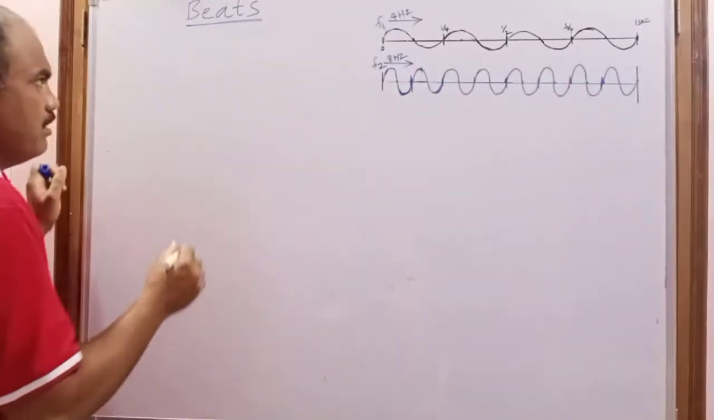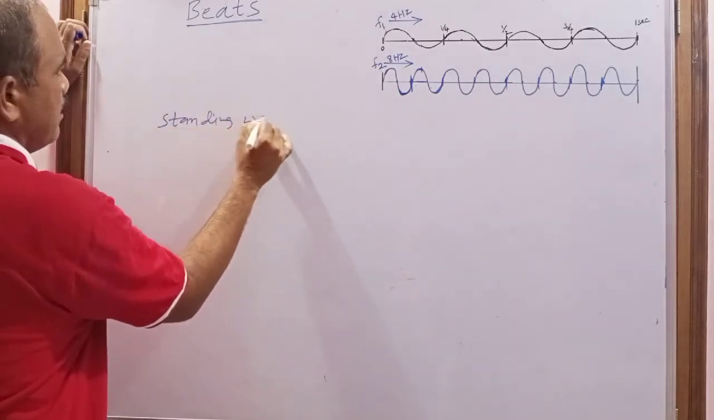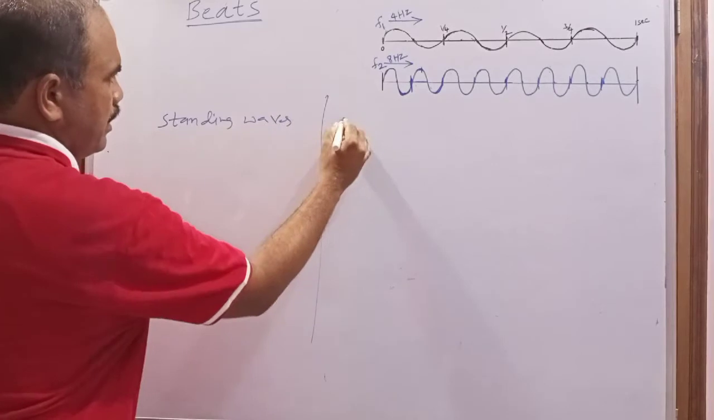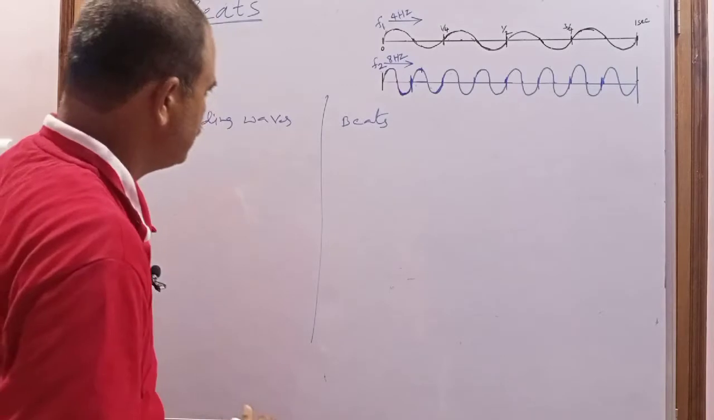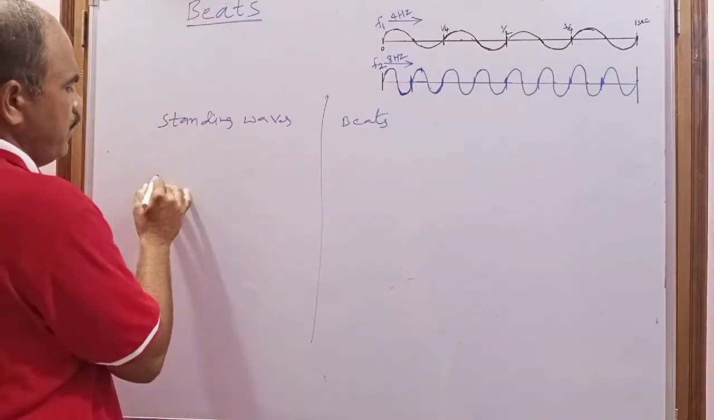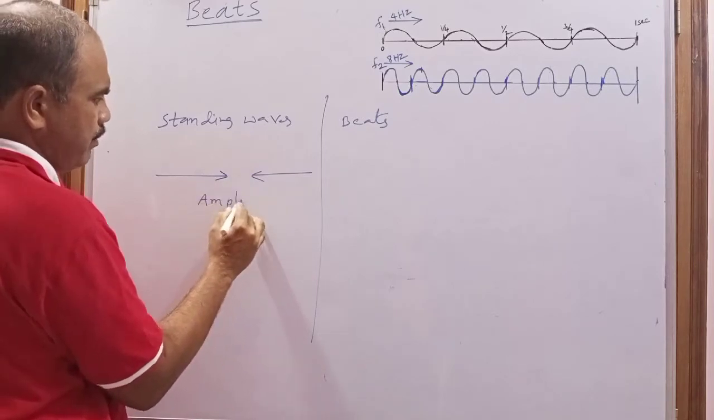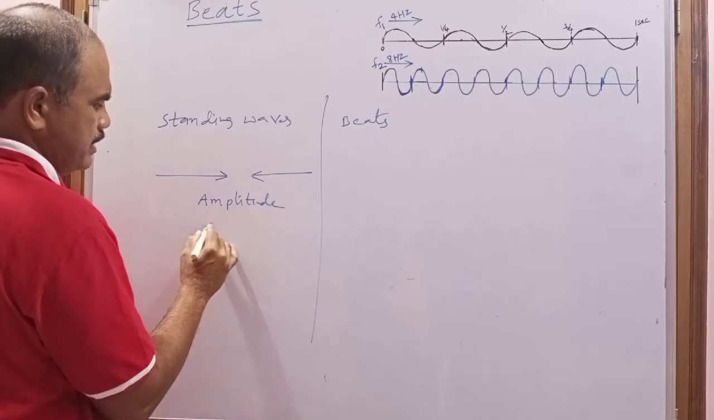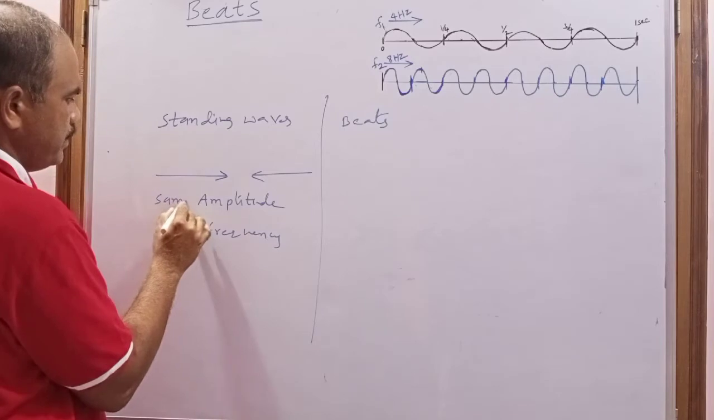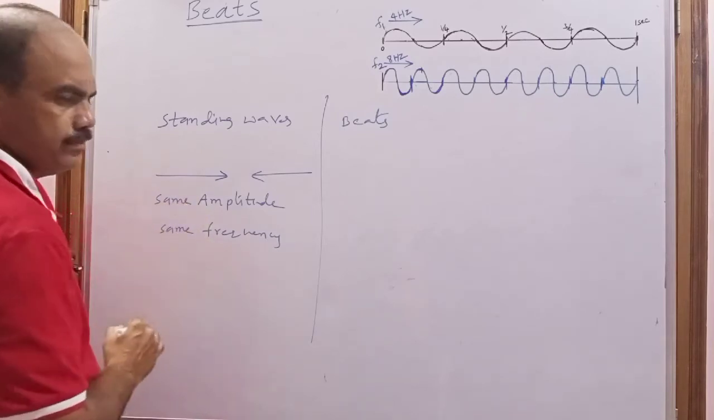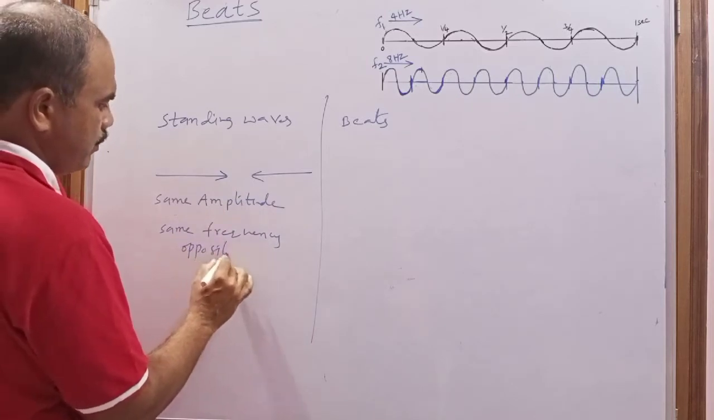How are stationary waves formed? Standing waves, or stationary waves, and beats. How are standing waves formed? When two waves having the same amplitude and the same frequency travel in opposite directions. They must travel in opposite directions.